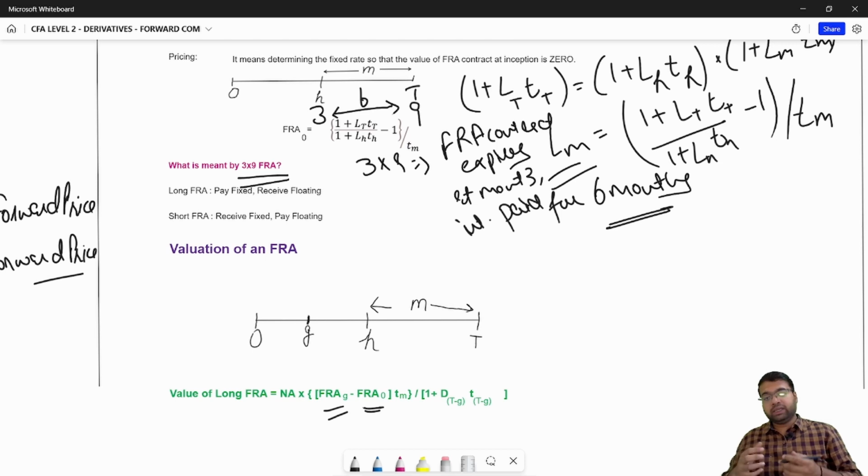Say interest rates have increased. So the person who came after you is willing to enter into an FRA contract at a higher rate. In that case, your FRA G is higher than your FRA 0.